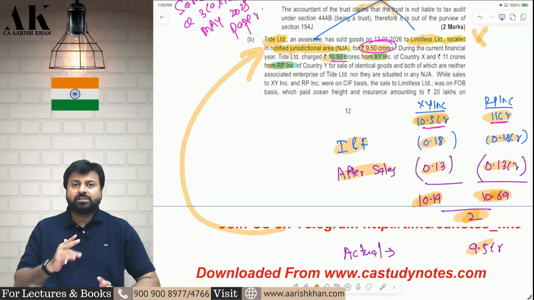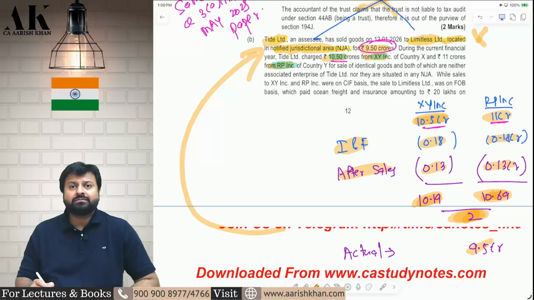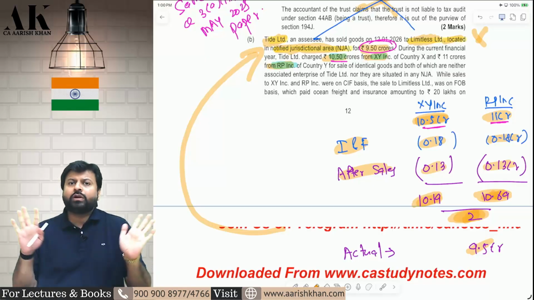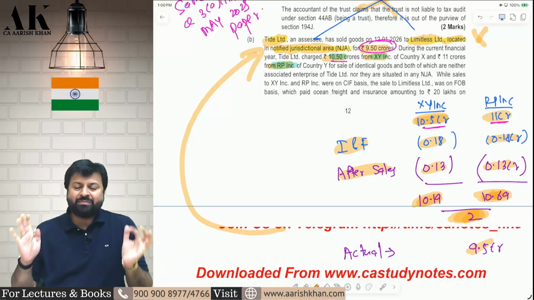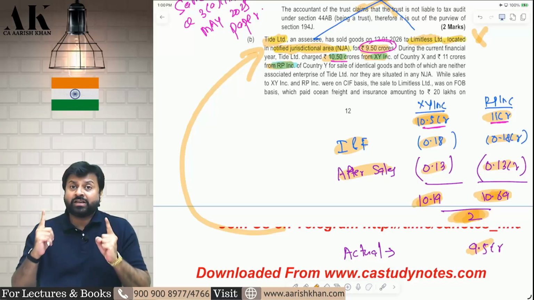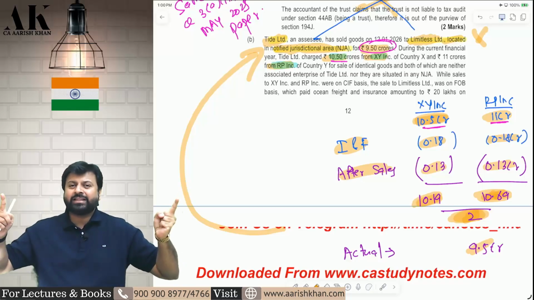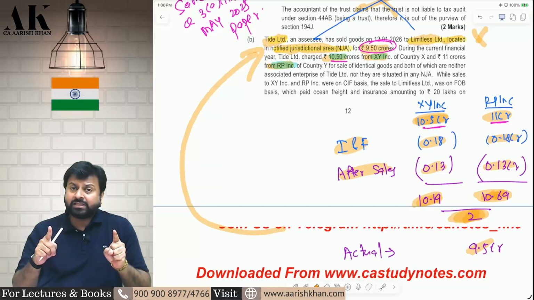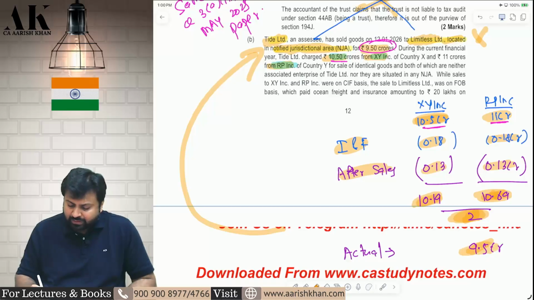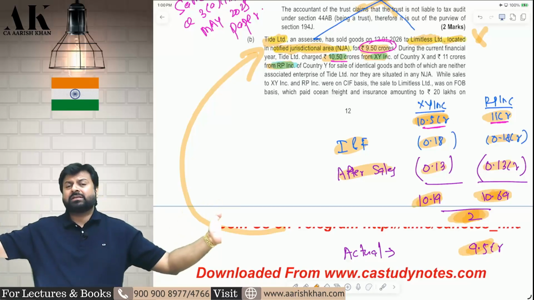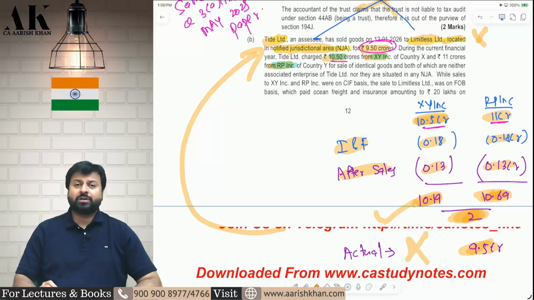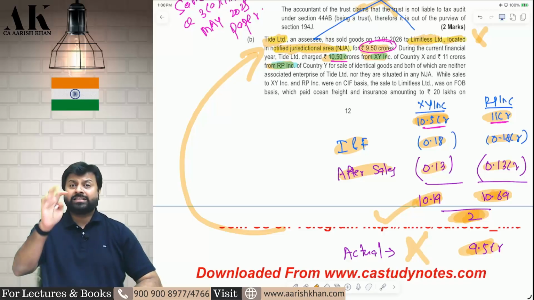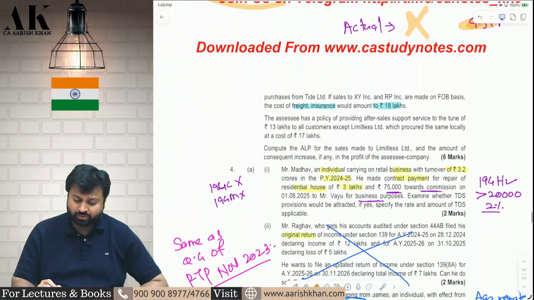And one more thing, generally whatever difference you get, if that is less than 3%, then you don't have to apply transfer pricing provision. But in case of NJ, you don't get the benefit of 3% margin. Here the difference is more than 3%, but I am telling you for the sake of safety in future, they might test you on this also. Even if it is less than 3%, you will still take the arm's length price, not the actual price, because the person is located in NJ. For NJ, the 3% margin is not available. I hope it is clear to all of you.